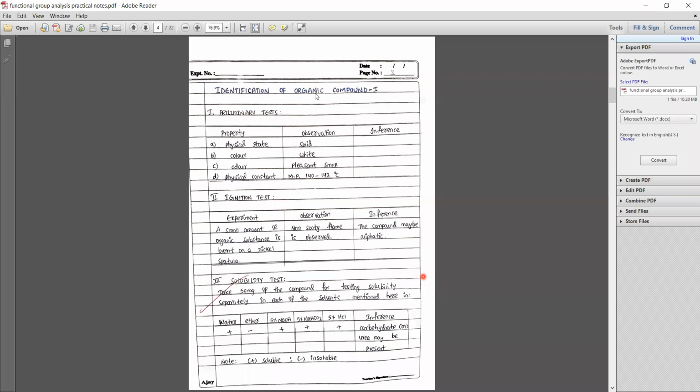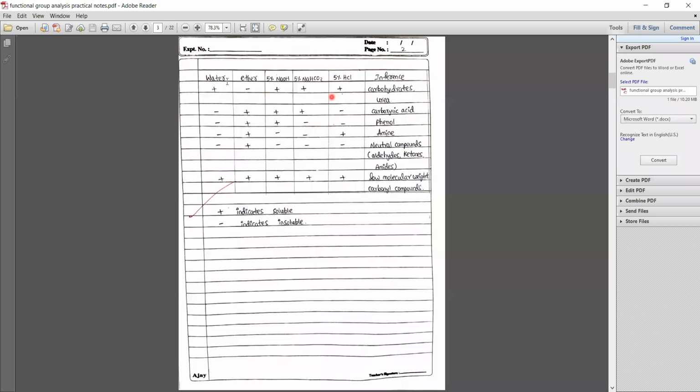If this sequence is what you are getting and it is a solid, suppose carbohydrate is there. If you are getting this sequence, plus and NT, what is meant by plus? You take a pinch of the given compound in a test tube and add water to it. If the compound is completely soluble, you write plus. If the compound is not soluble in it, you write minus.